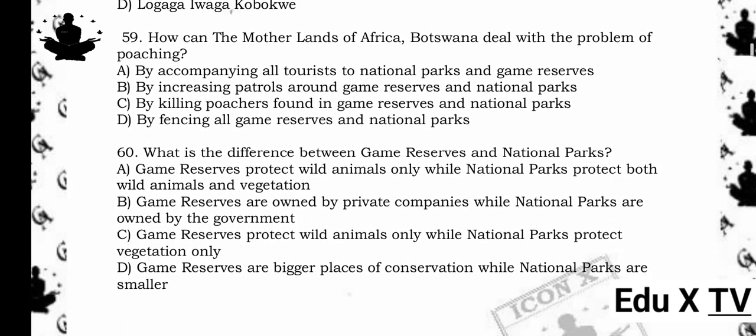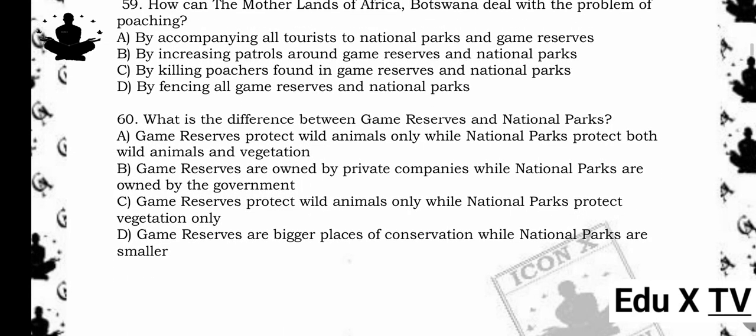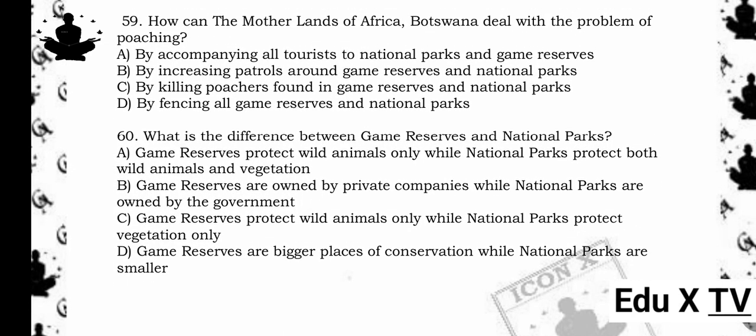59. How can the motherlands of Africa, Botswana deal with the problem of poaching? A. By accompanying all tourists to national parks and game reserves. B. By increasing patrols around game reserves and national parks. C. By killing poachers found in game reserves and national parks. D. By fencing all game reserves and national parks. The answer is B. By increasing patrols around game reserves and national parks. Reason being, increased patrols help monitor and prevent poaching activities.